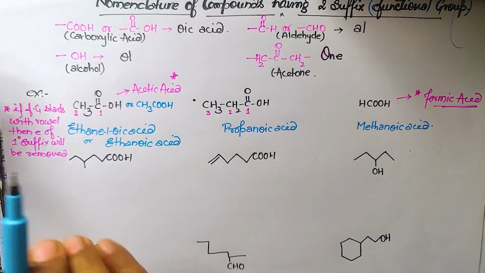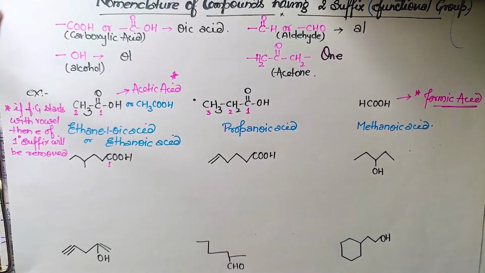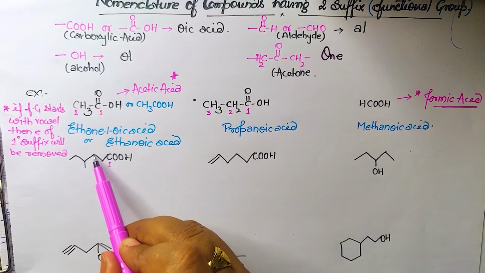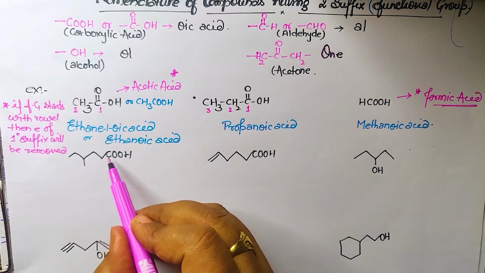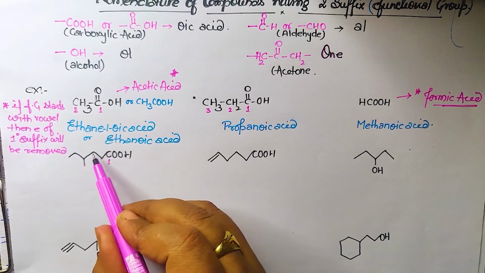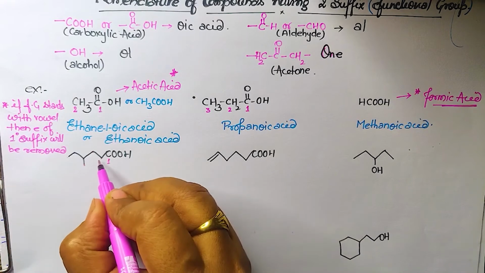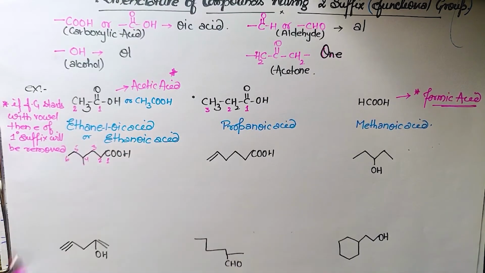Now यहाँ से start counting, we will start from here. ये for sure हो गया. अब check कर लो longest one क्या है. If I am going in this way, 1, 2, 3, 4, 5. अगर मैं इस side आती हूँ तो I am getting only 5 carbon. But if I am going in this way, 1, 2, 3, 4, 5, 6, that will be the longest one. So we will consider the main chain as this 1, 2, 3, 4, 5 and 6. Isn't it? Clear है? बिल्कुल.